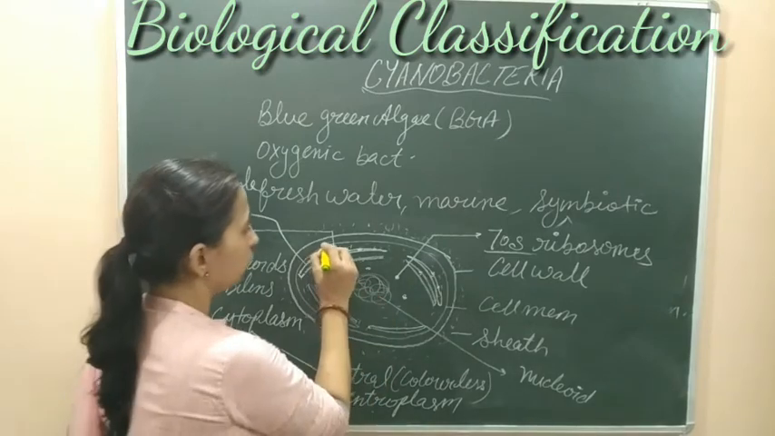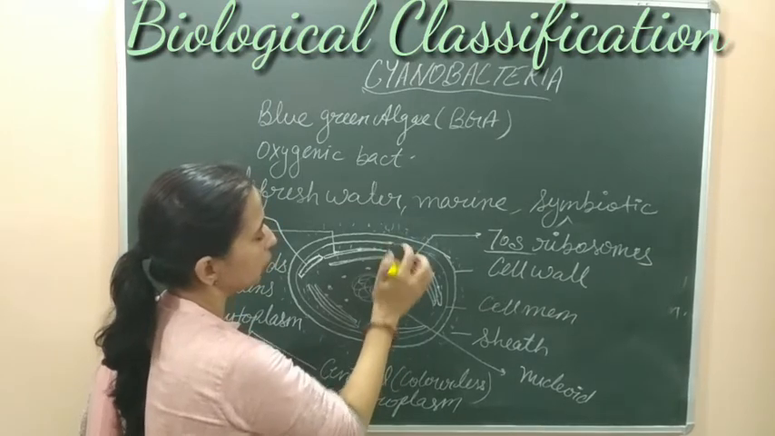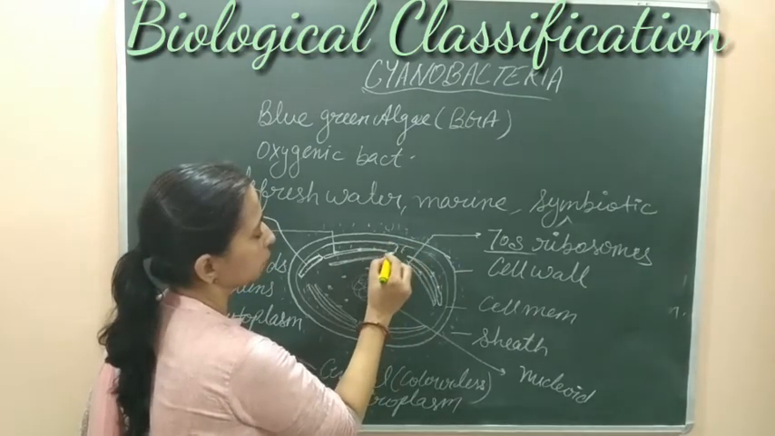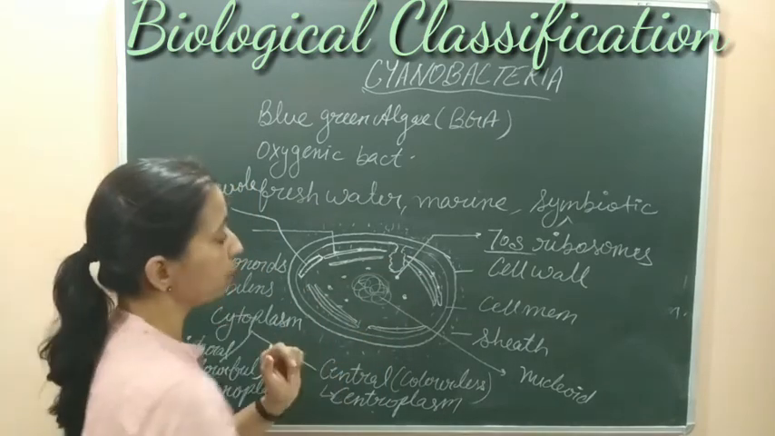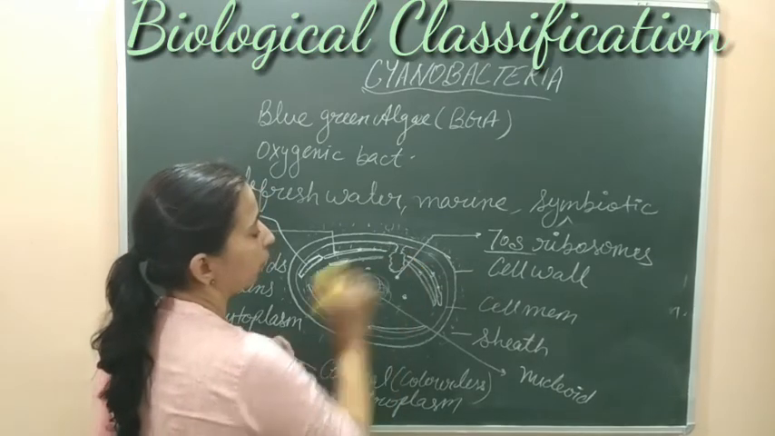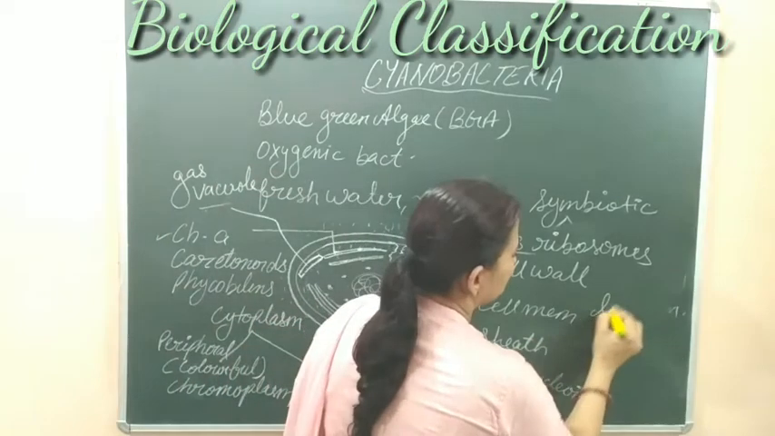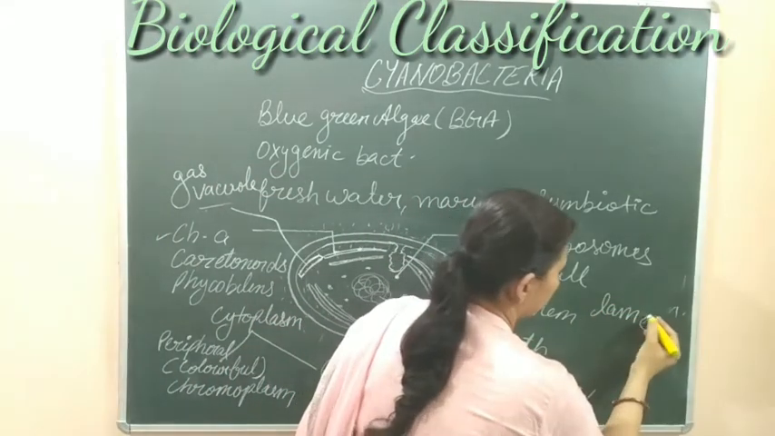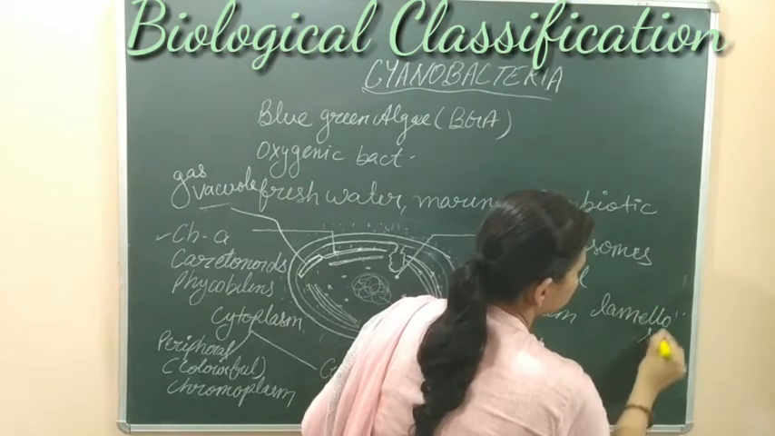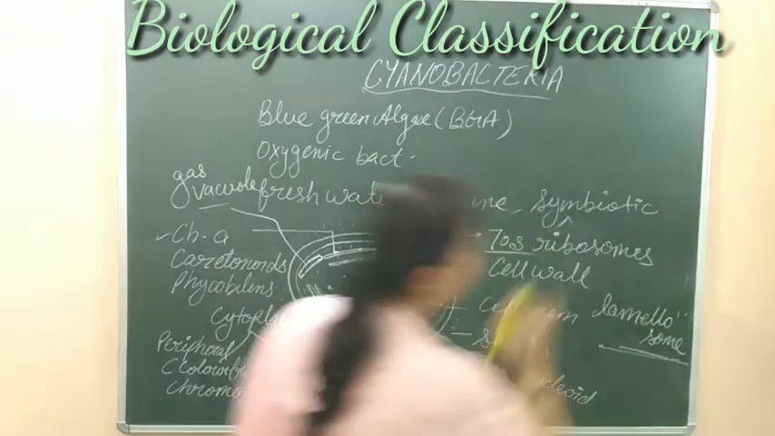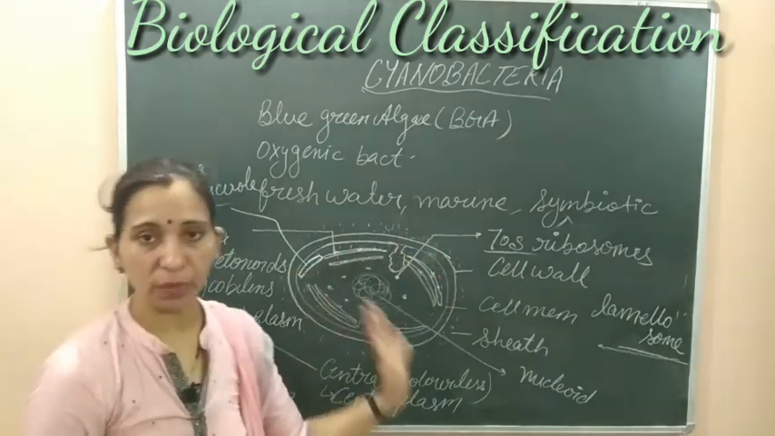Inside this cell membrane, some membranous folds are also attached with the membrane. Along with the membranes, some membranous infolds are formed, and these membranous infolds which remain attached with the cell membrane are known as lamellosomes. So lamellosomes are also found in these bacteria. This is the structure of the cyanobacteria cell wall, which is a multi-layer structure.